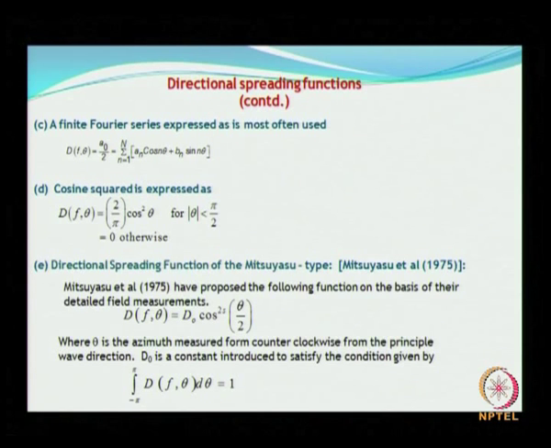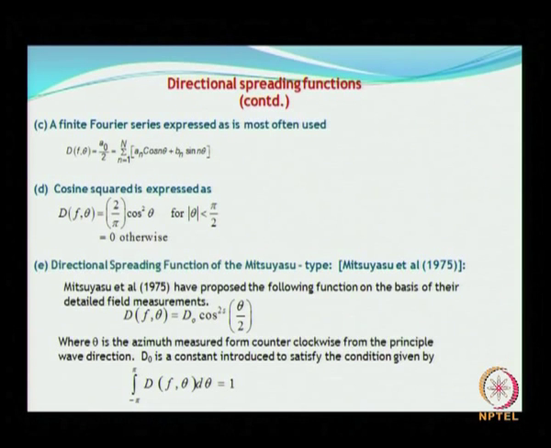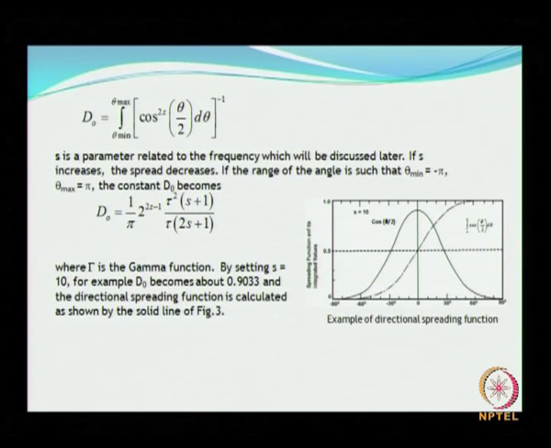Now here theta is the azimuth measured counterclockwise from the principal wave direction, and d naught is a constant introduced to satisfy the condition given below, that is the integral of the directional spread from minus pi to pi equals 1, which we have already seen in the directional spread. Now this d naught is given here.